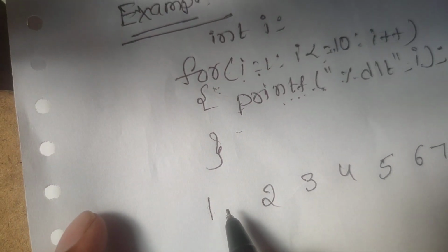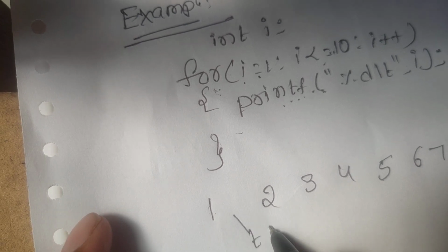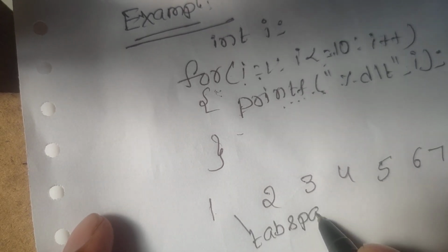Here we are giving a gap. Actually this is the tab space. Tab space means slash t.